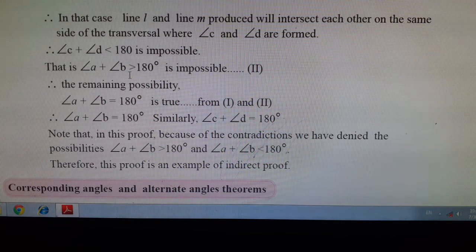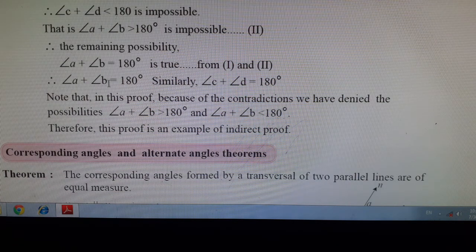It is also impossible. Therefore, the remaining possibility is angle A plus angle B is equal to 180, as well as angle C plus angle D is equal to 180. We can prove that by the indirect method.